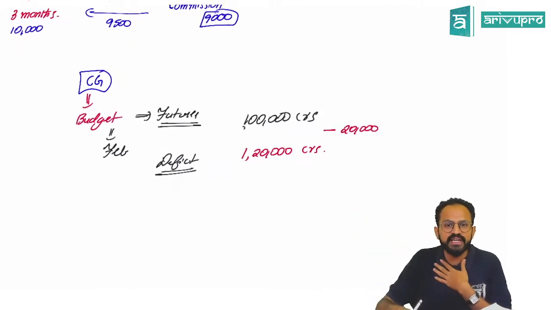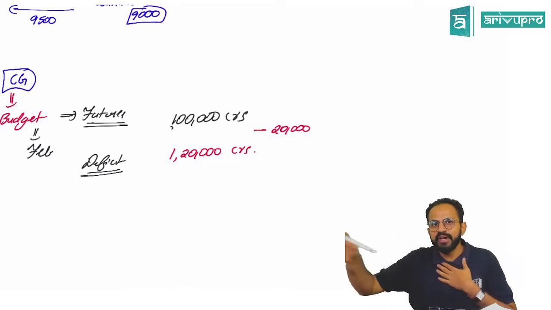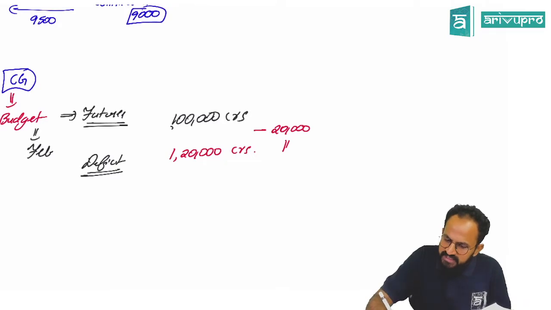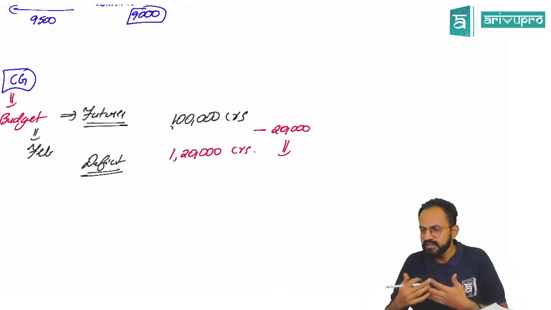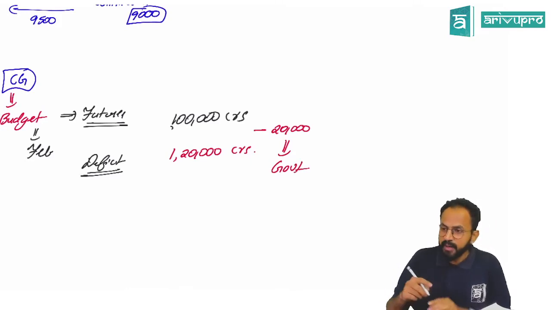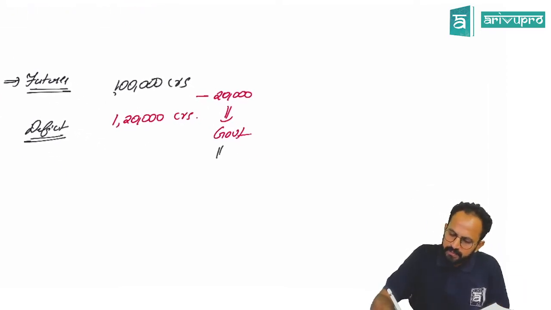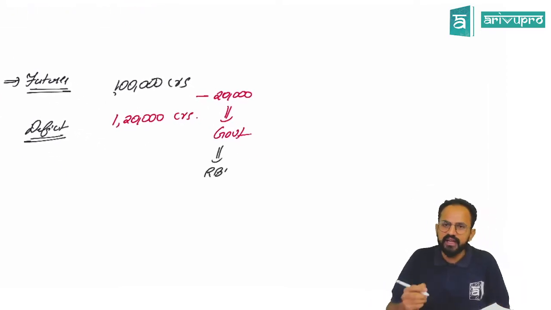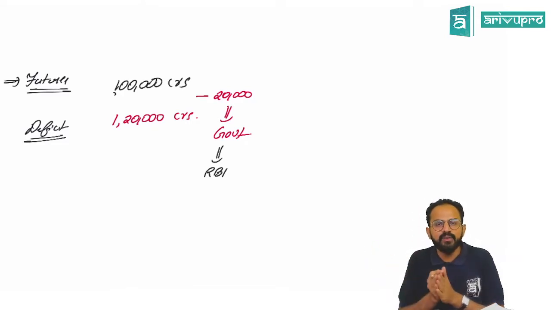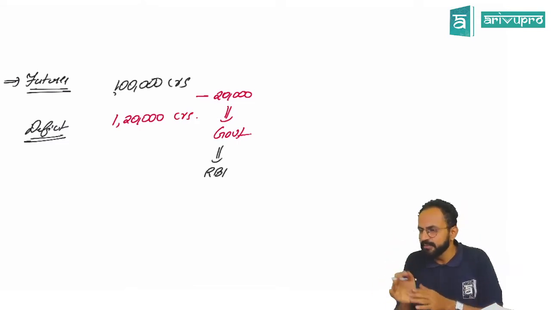Sir, now this 20,000, from where will the government get it? We thought our expenses would be just 1 lakh, but it has become 1,20,000 crore. This excess money the government wants. For the government, the person who handles the monetary policy is called RBI. He comes and tells RBI: Hey RBI, I have fallen short of money. Whatever money is required, I don't have it. Now, where do I get this excess money from?